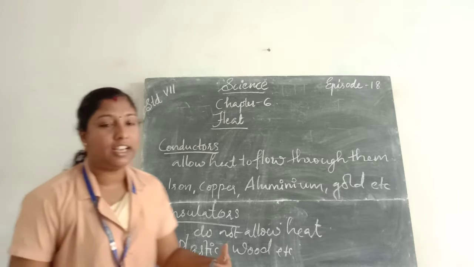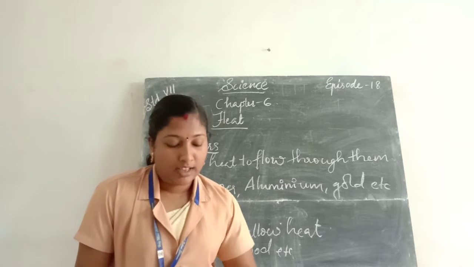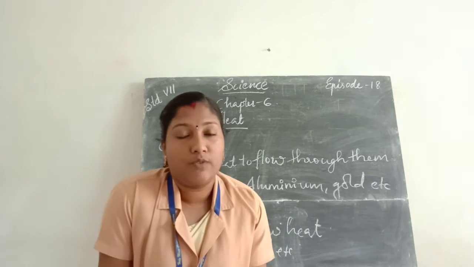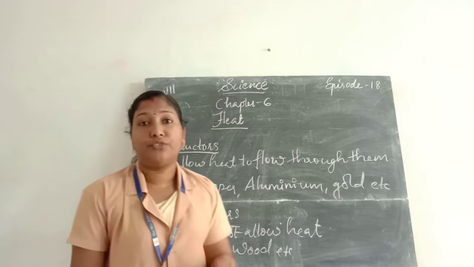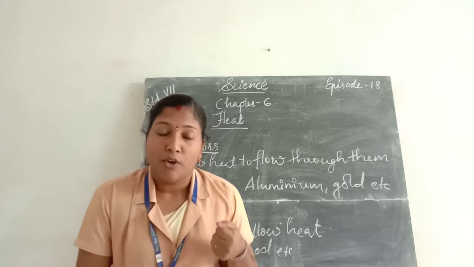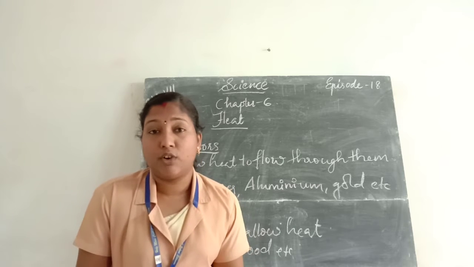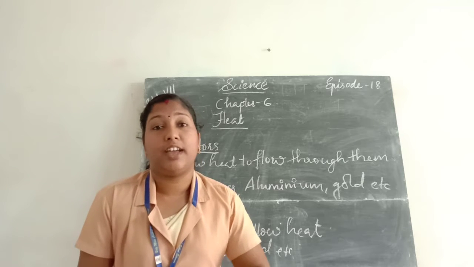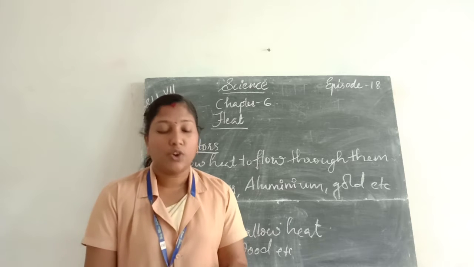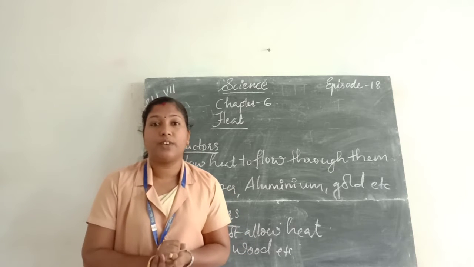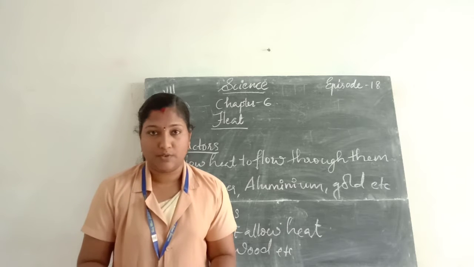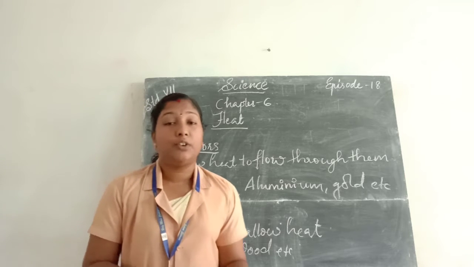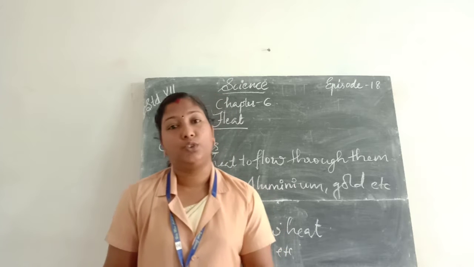We know that in our house, in the kitchen, we use a tawa. If we notice the handle of the tawa, it is made of wood or plastic, because wood or plastic do not allow heat. So our hand is safe with the plastic or wood handle of the tawa.